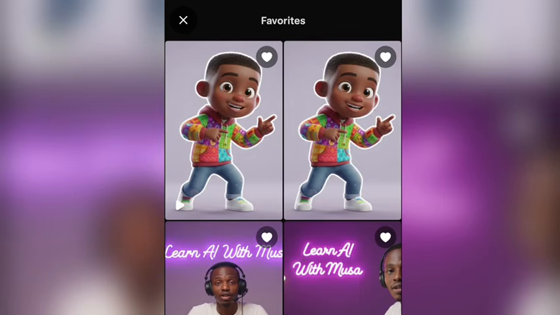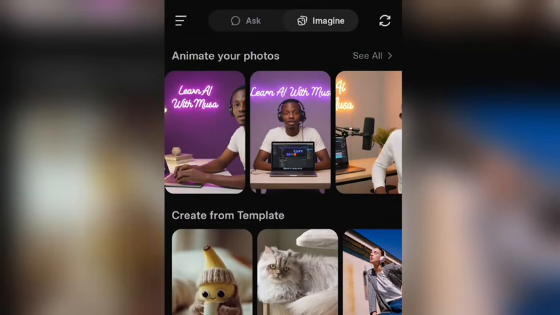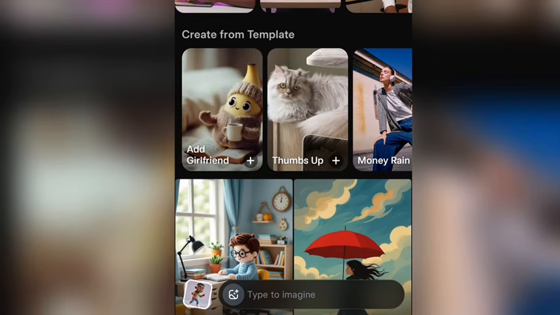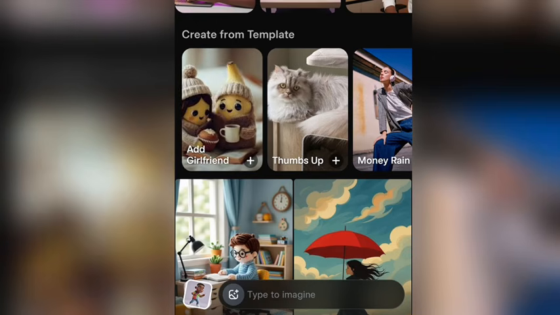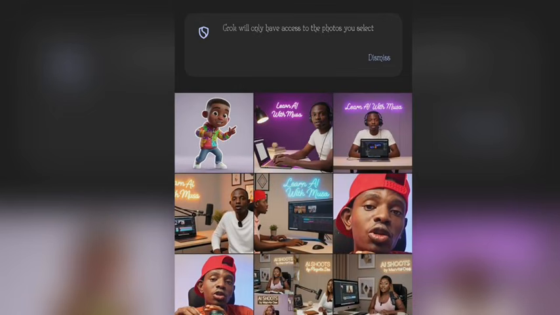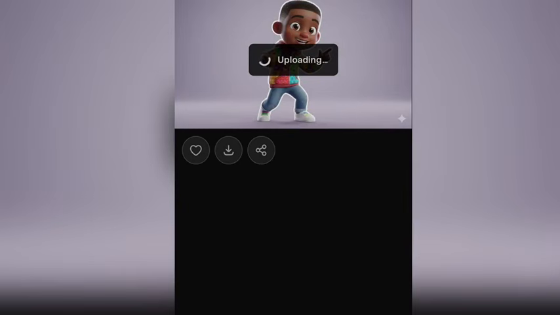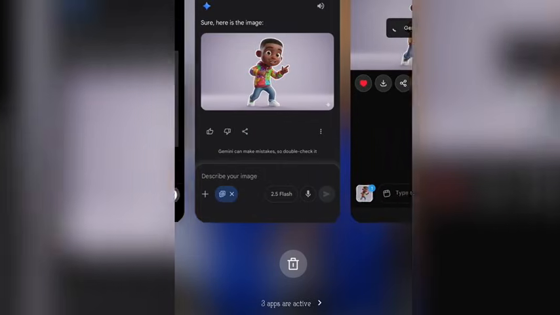This is Grok AI. On Grok AI, all you have to do is click on this plus sign here. You click on it and you upload your image. Now, this is the image. I'll upload the image. After uploading the image, I'll go back to ChatGPT here.